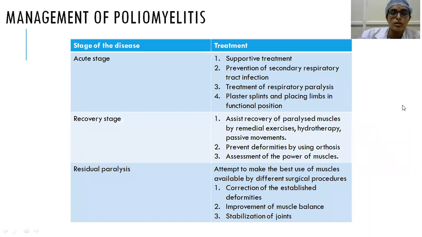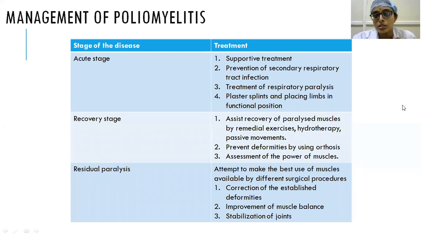So here, in each stage, the role of the orthopedician when you are asked to monitor. In the acute stage, first of all, for fever and other things, supportive treatment will be given. And because in the acute stage there will be maximum paralytic phase, there will be some cranial nerve involvement. You have to prevent secondary respiratory tract infections, and aspirations should be prevented. And for treatment of respiratory paralysis, we use respirators, and you have to monitor the patient.